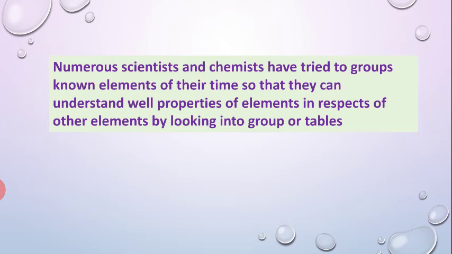They classified the elements so that they can understand the properties of the atoms of an element by looking at its position with respect to other elements in the periodic table. Some properties, like mass and size, vary from one element to another, and there are other properties that make one element different from another.